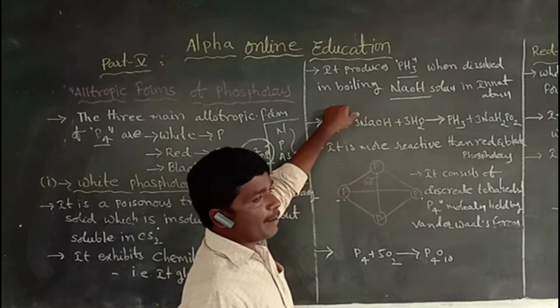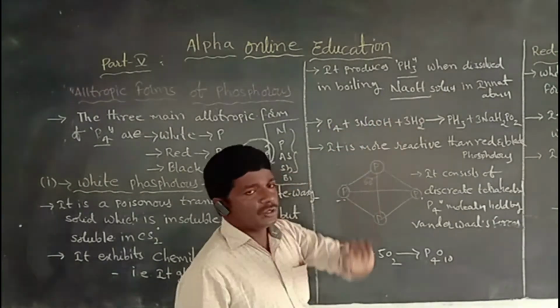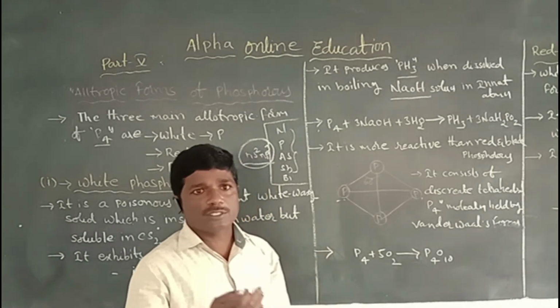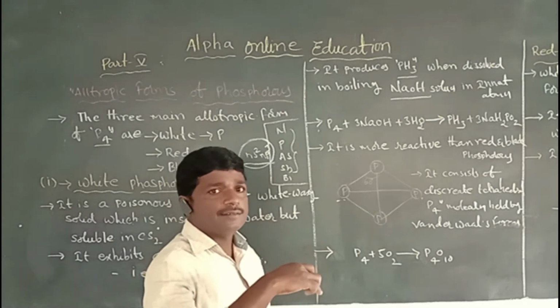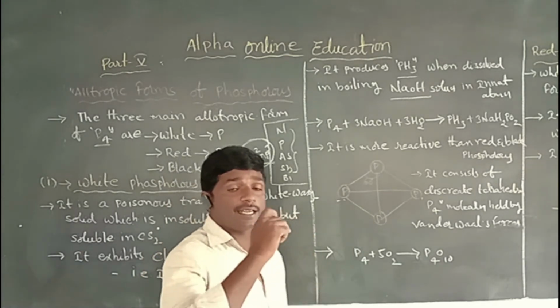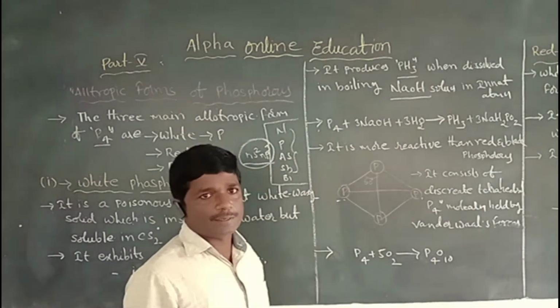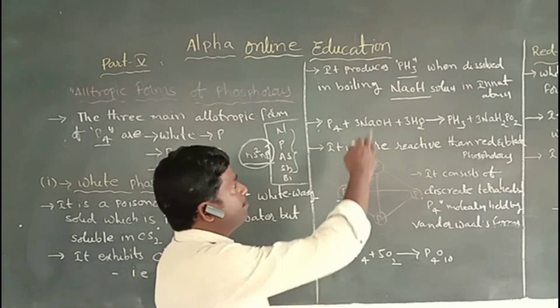When dissolved in boiling concentrated sodium hydroxide solution in an inert atmosphere, the white phosphorus forms phosphine.